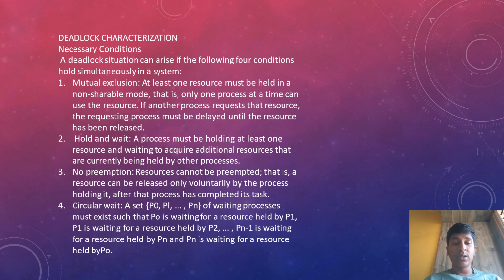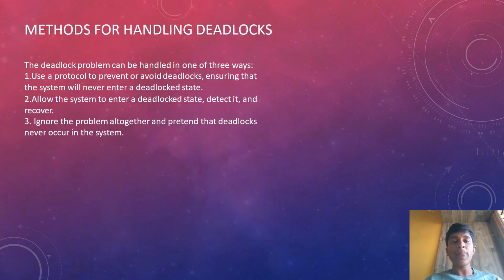Third, no preemption. Resources cannot be preempted. That is, a resource can be released only voluntarily by the process holding it, after the process has completed its task. Fourth, circular wait. A set {P0, P1, ..., Pn} of waiting processes must exist such that P0 is waiting for a resource held by P1, P1 is waiting for a resource held by P2, and so on, Pn-1 is waiting for a resource held by Pn, and Pn is waiting for a resource held by P0.